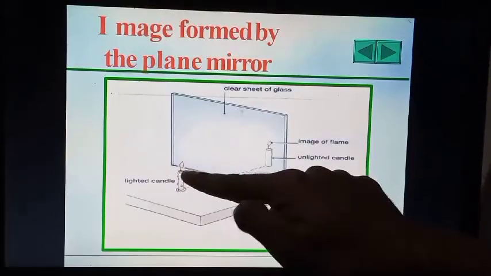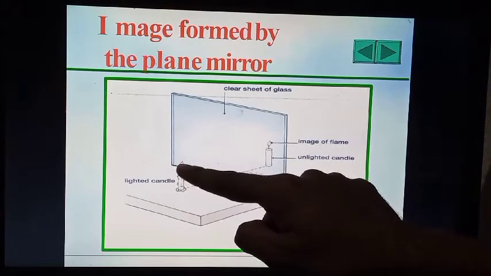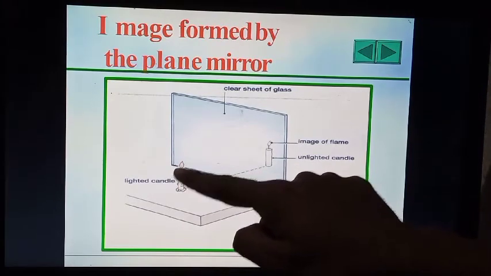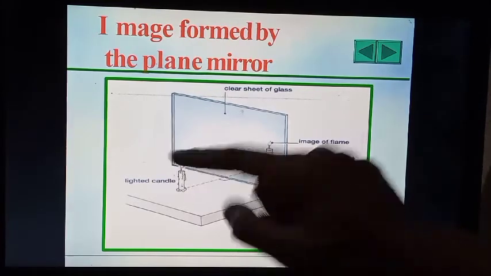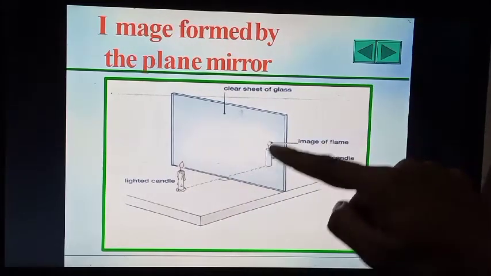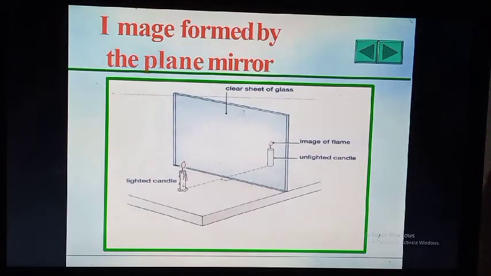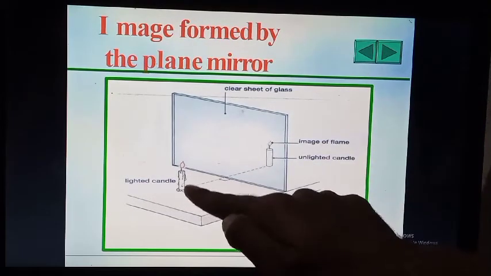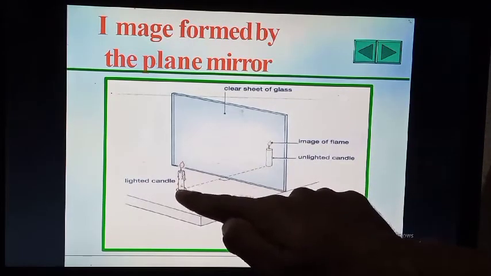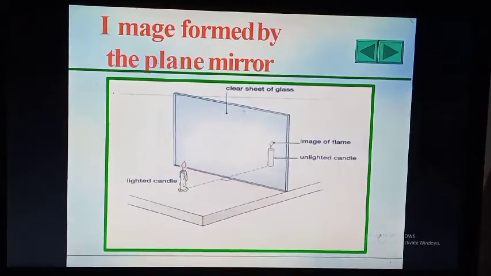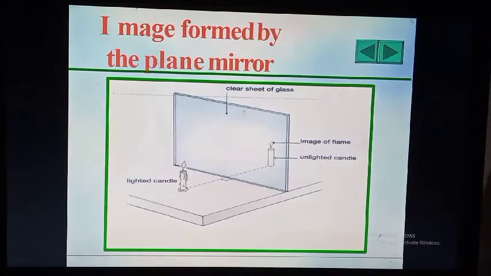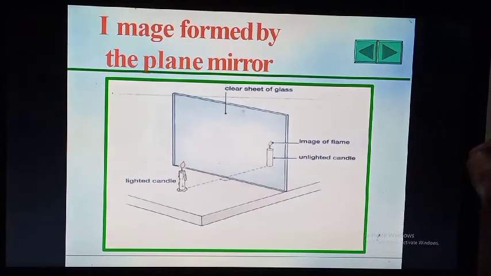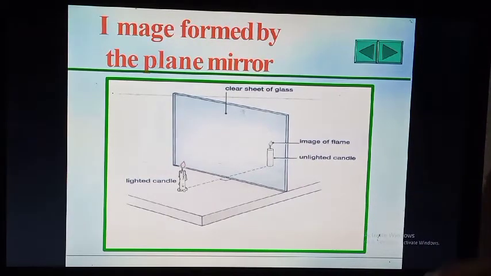See friends, when we are seeing this lighted flame, here it is fully curved and here we are getting that flame with a dotted line. Here we are seeing the melted wax on the candle, but in the mirror we are not getting that image. We are not getting that melted wax. It is the image formed on the plane mirror.